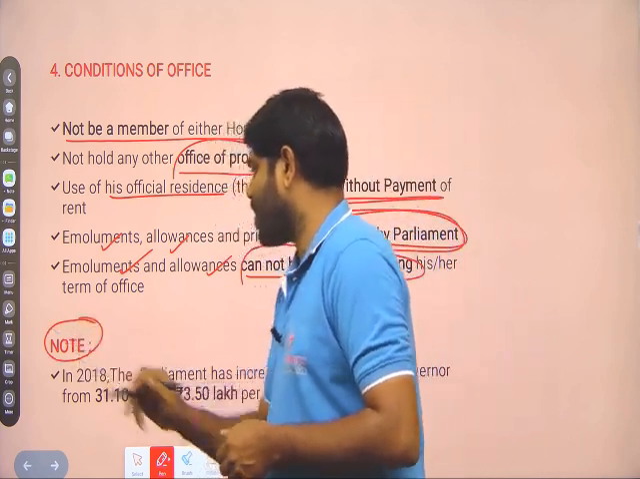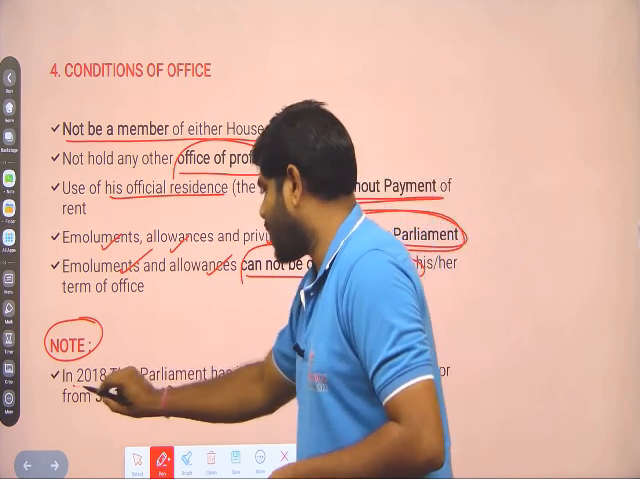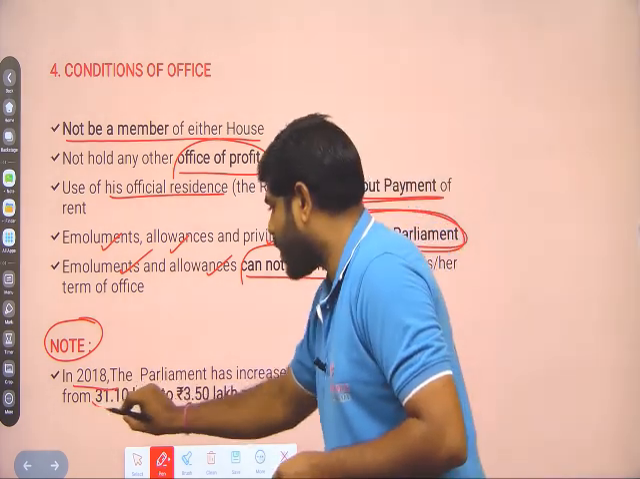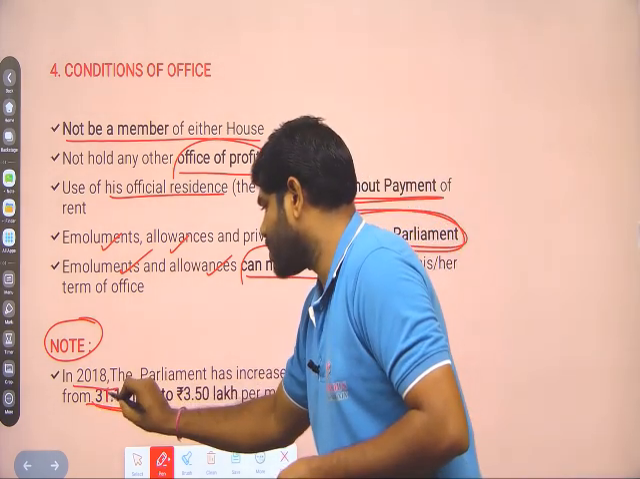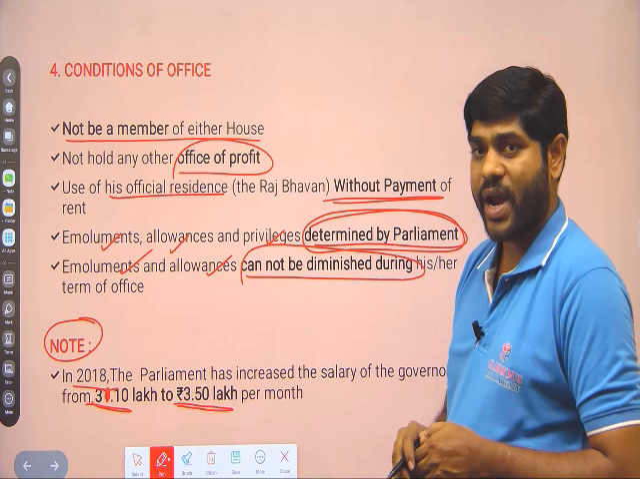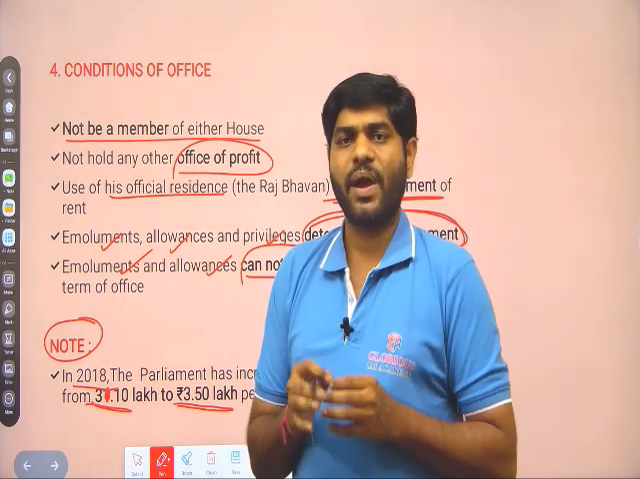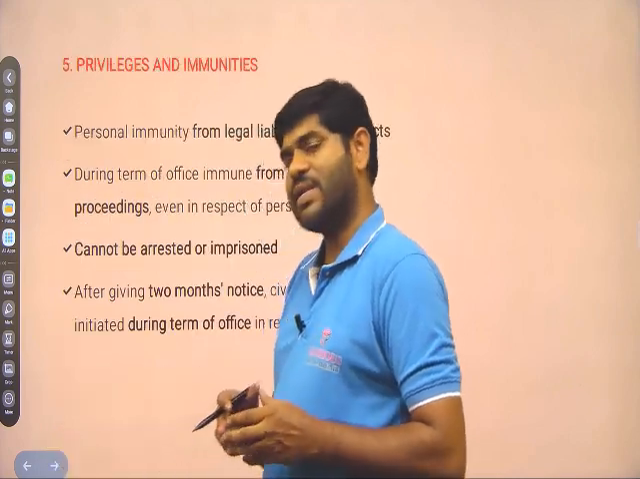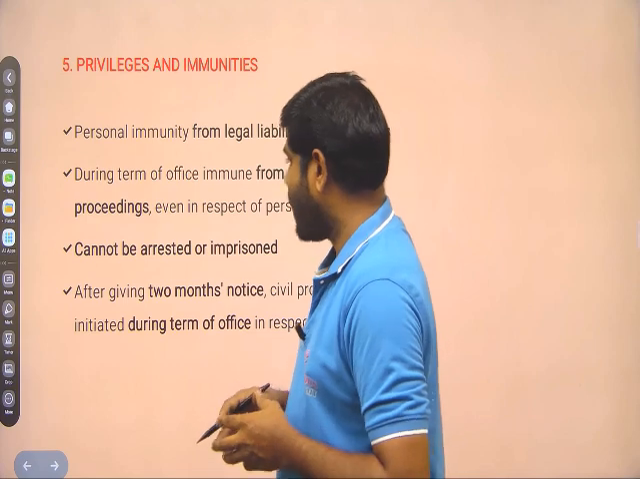So here is one important note. In 2018, the parliament increased the salary of the governor from 3.1 lakh to 3.5 lakh. Right now the salary of the governor is 3.5 lakh per month. So that is the salary of the governor.